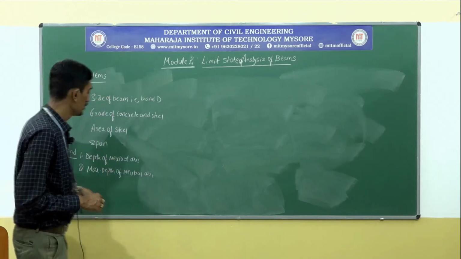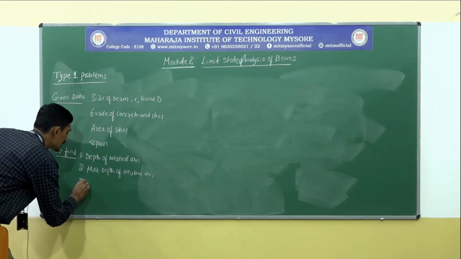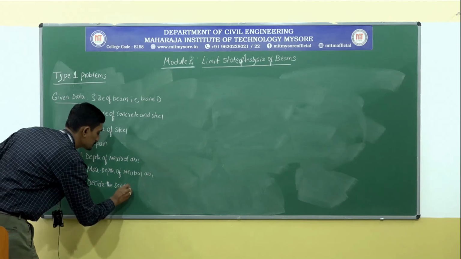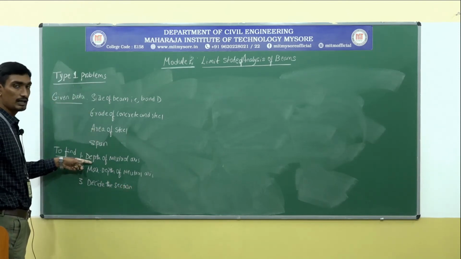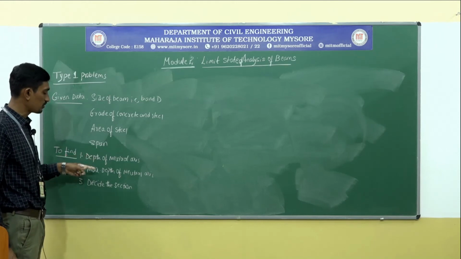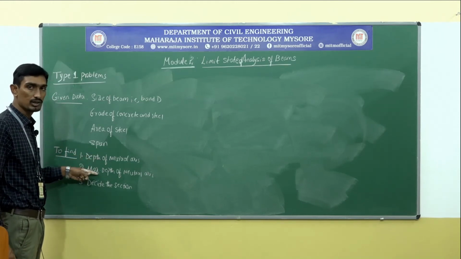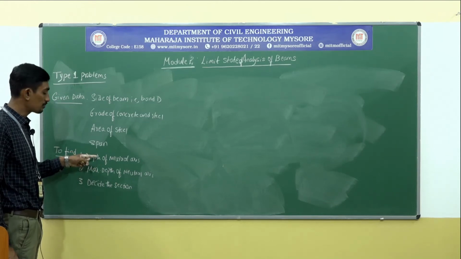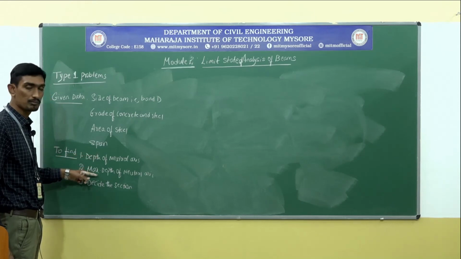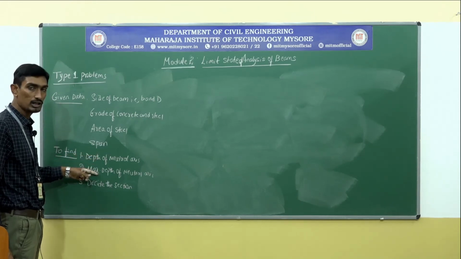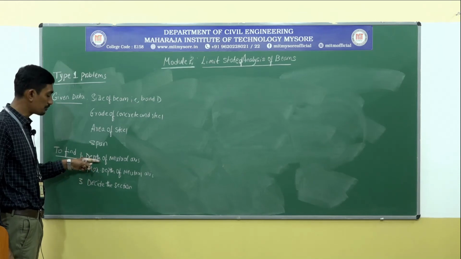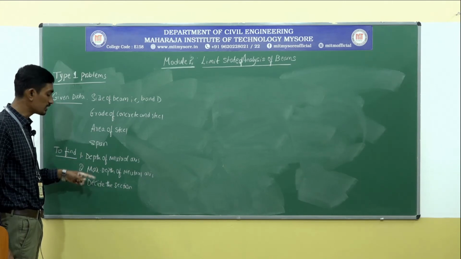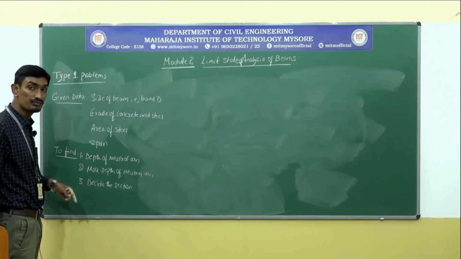Okay, and the next, we need to decide the section. That means you are going to calculate the depth of the neutral axis. Next, we are going to calculate the maximum depth of the neutral axis. Then you need to check whether the depth of the neutral axis is lesser than maximum depth or greater than maximum depth. You already know from module number 1, if the depth of the neutral axis is lesser than maximum depth of the neutral axis, then it is called as under reinforced section.